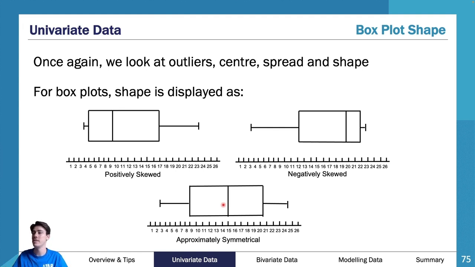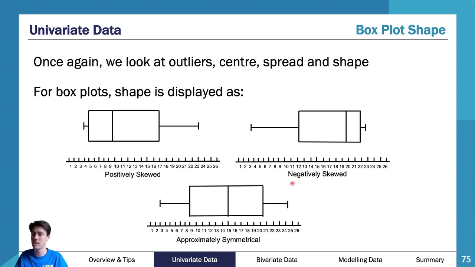As you can see here, this is a positively skewed box plot. Sorry, these ones have the correct axes. This is what the numbers on the axis are meant to look like. I do apologize for them getting a bit squished. As you can see on the next one, you've got a negatively skewed box plot.